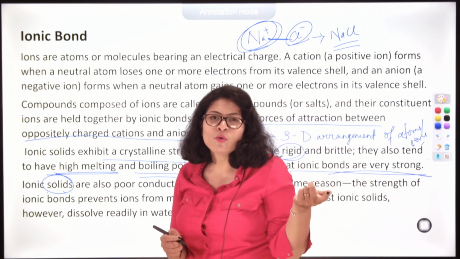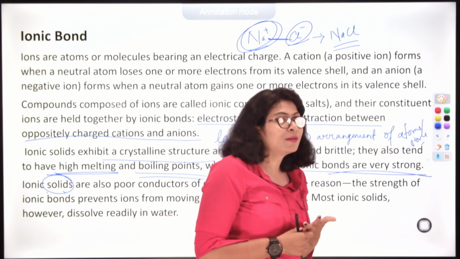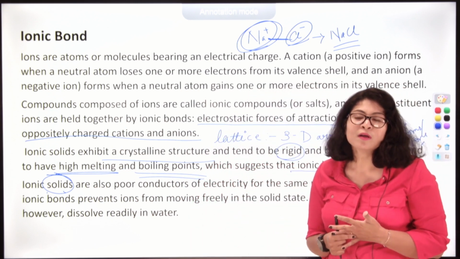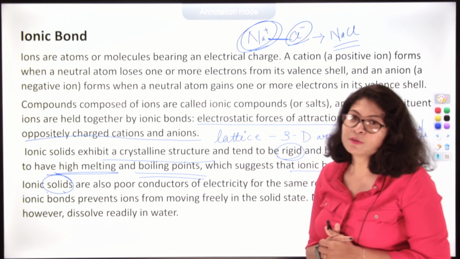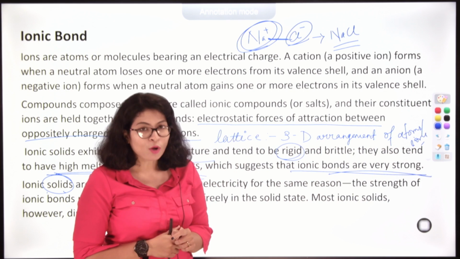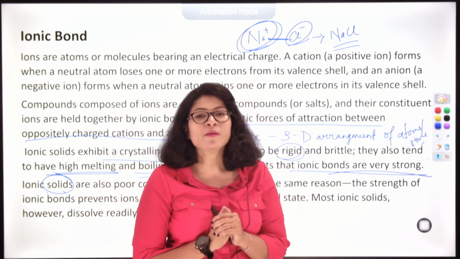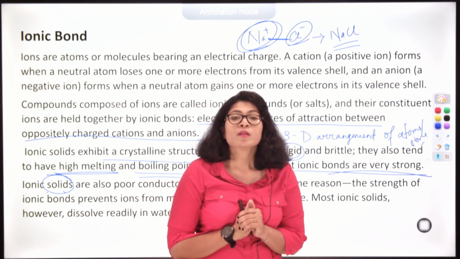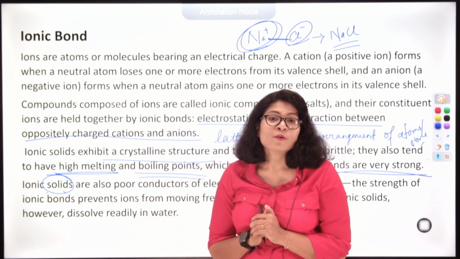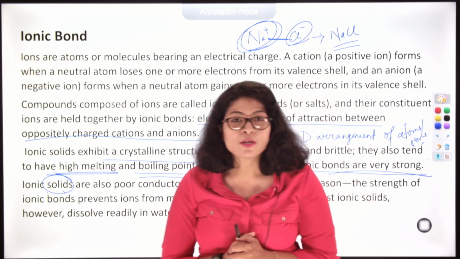But you must have known salt water is a good conductor of electricity, and salts are basically ionic compounds. So, what happens to salt water? How does it become a good conductor of electricity? Basically, when we dissolve it in a solvent, what happens? If I am dissolving salt in water, the water has a scissor-like property, and that property is called the dielectric constant.